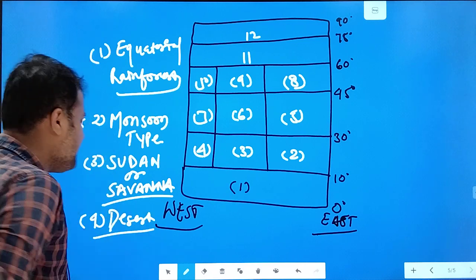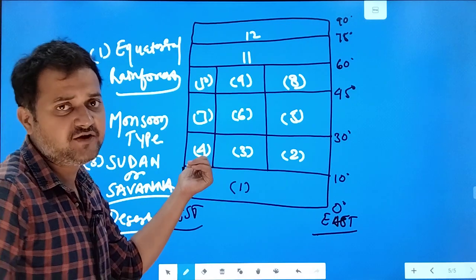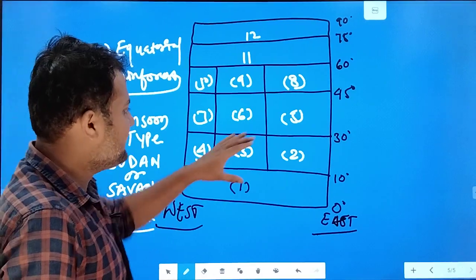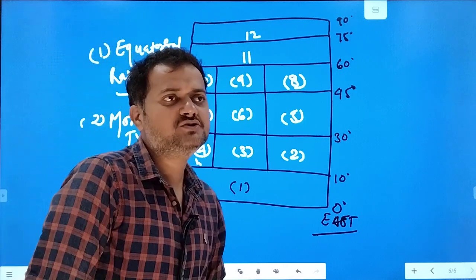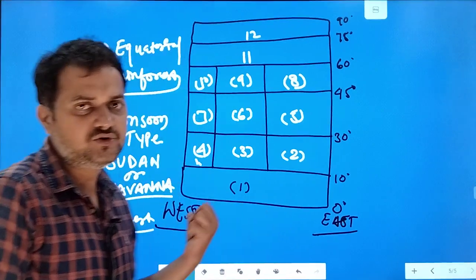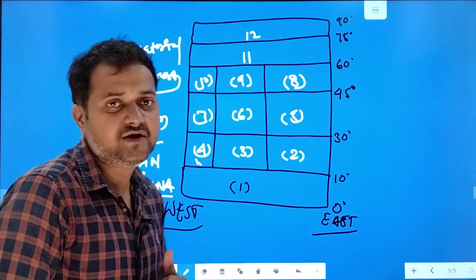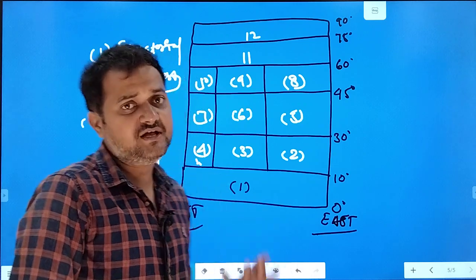There are three reasons why most of the deserts are located on the western margin. The first reason, around 30 degree, is the trade winds, okay. When trade winds bring moisture, they take moisture from the oceans. When they reach the western side of the continent, their moisture generally ends up, and so there is no rainfall.